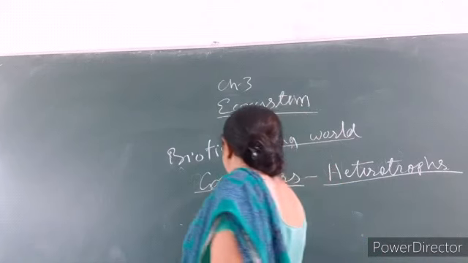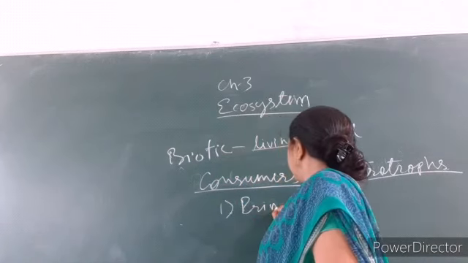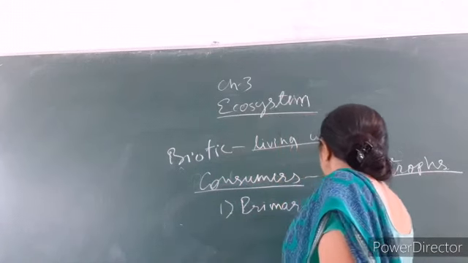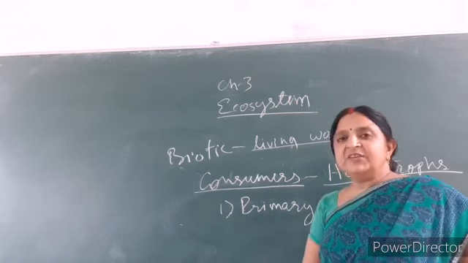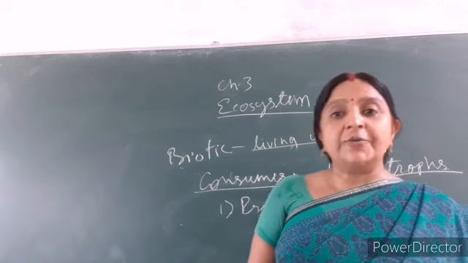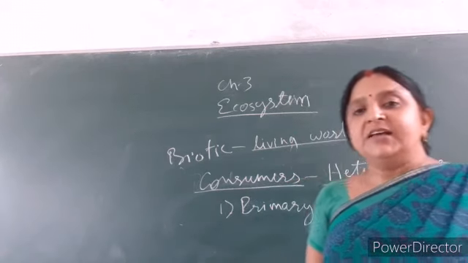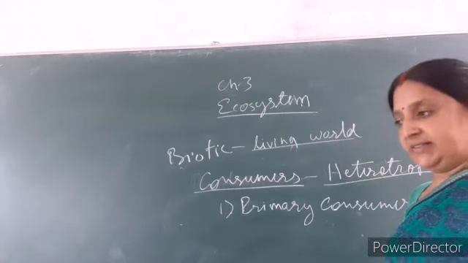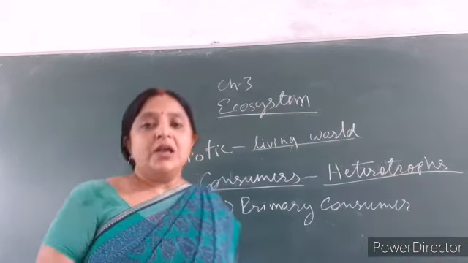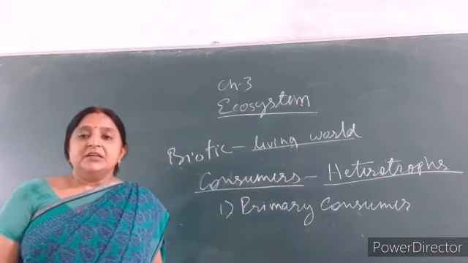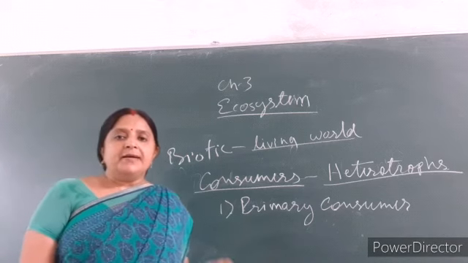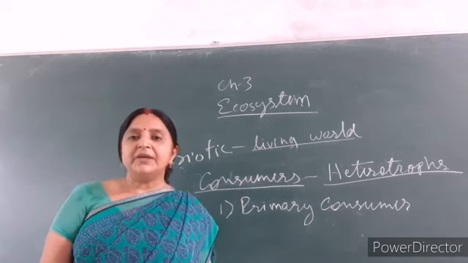First is the primary consumer. Primary consumers are also called herbivores because they eat only the green plants. Deer, cow, monkey are good examples of primary consumer.